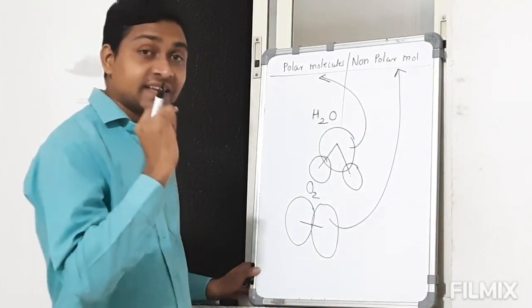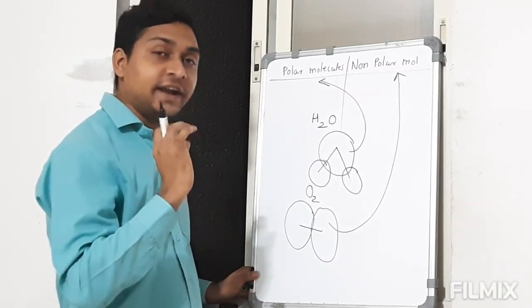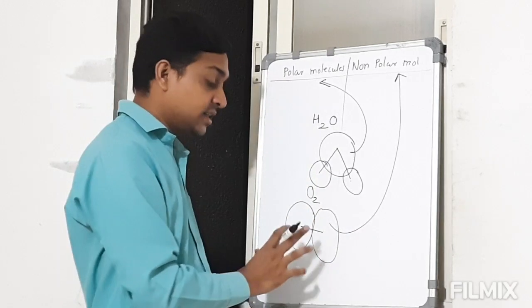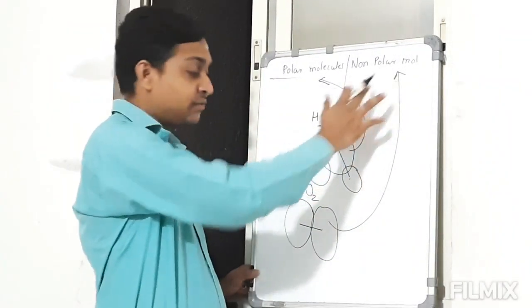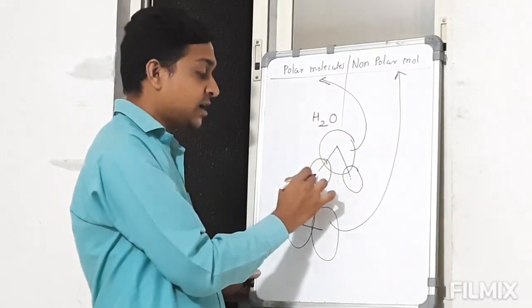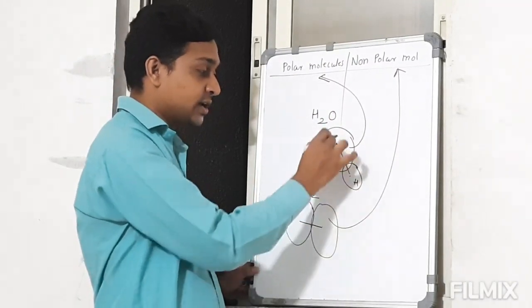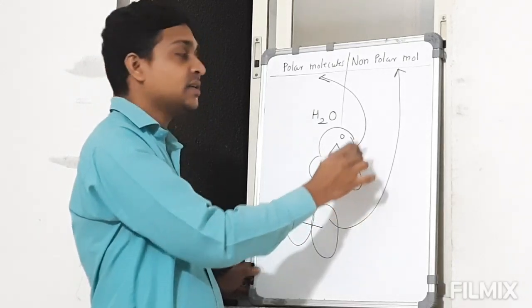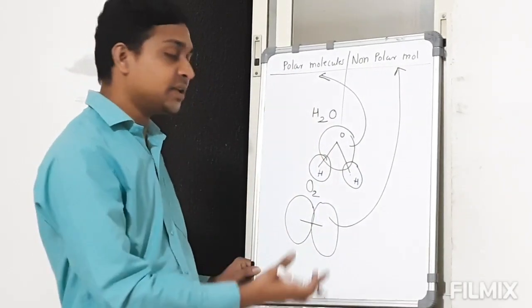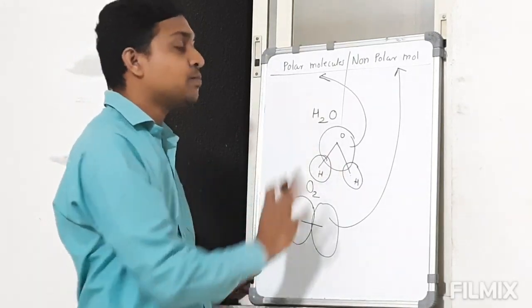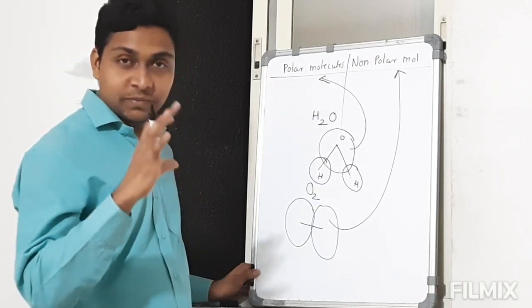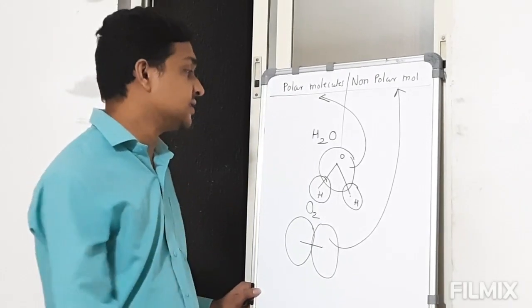When the centers of positive and negative charge coincide, they are non-polar molecules. And when the centers of positive and negative charge do not coincide, like in H2O here, such materials are called polar molecules. The same thing happens in HCl also. HCl is also a polar molecule because hydrogen is very small and chlorine is quite bigger in size. That's why this happens.